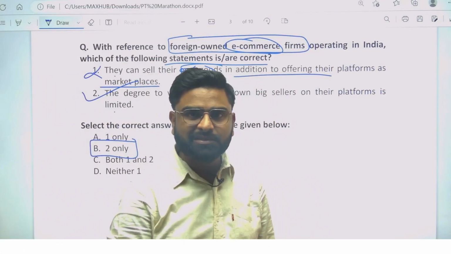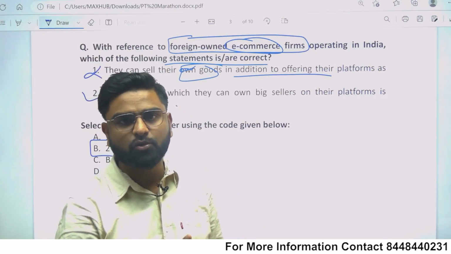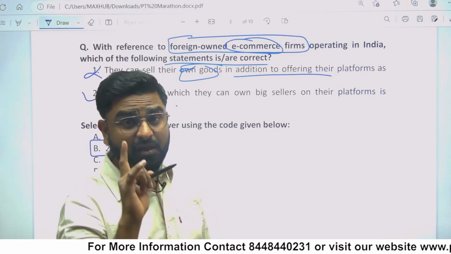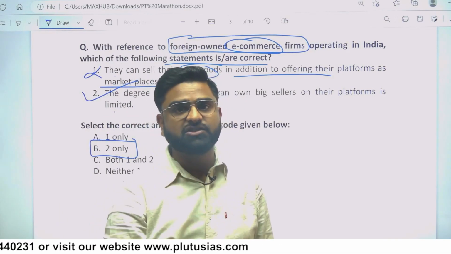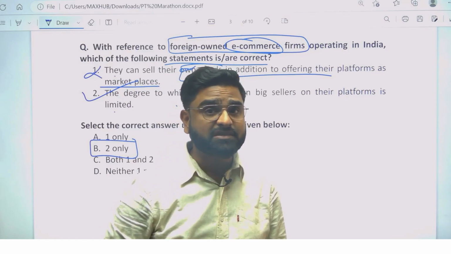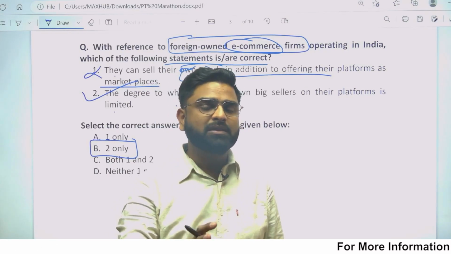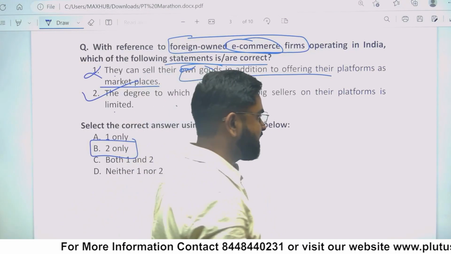If you know the answer, then only can you have some playground. Otherwise, it's something you should not do. If you don't know the answer, do not take unnecessary risk. Leave the risk for the third stage. When after the second stage you find you have not done at least 70 to 75 questions, then you can think, by now I have to take risk. Otherwise the attempt would be lost. Okay, keep that in mind.